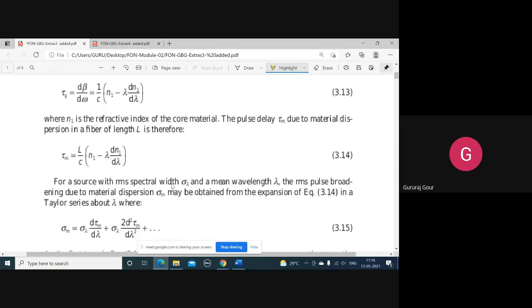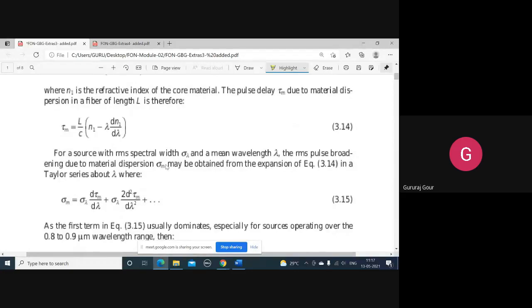So the RMS pulse broadening due to material dispersion, represented by sigma m, is obtained from equation 3.14 using the Taylor series about lambda.